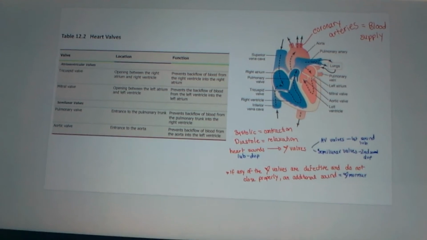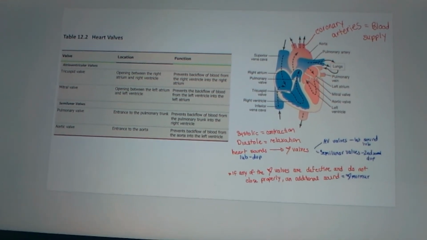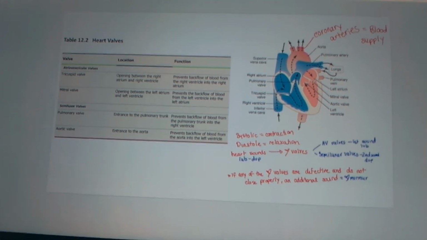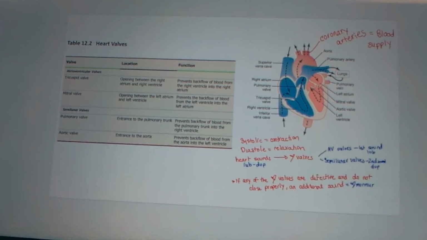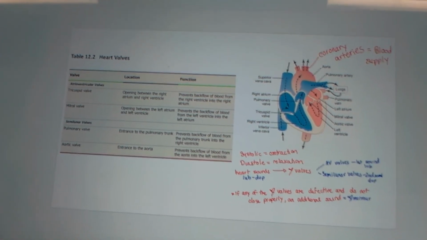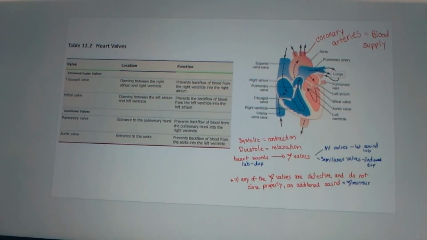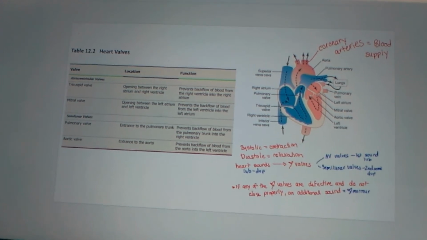The coronary artery is a blood supply. Systole is the contraction of the heart, and diastole is the relaxation of the heart. Heart sounds come from the heart valves. The "lub" sound, as we saw earlier, is the atrioventricular valve, and the "dub" sound is the semilunar valve. So it is the AV valve and then the semilunar valve, the second sound.